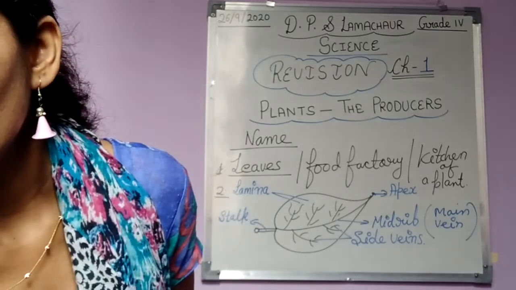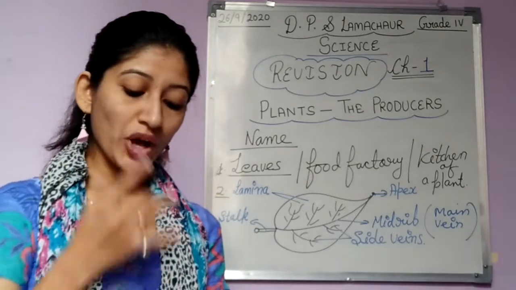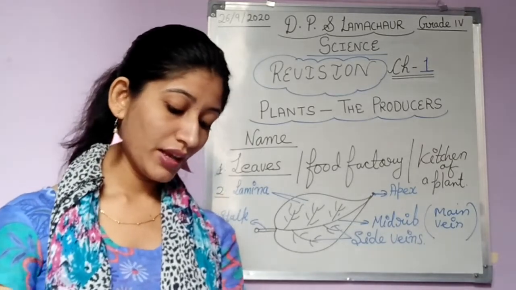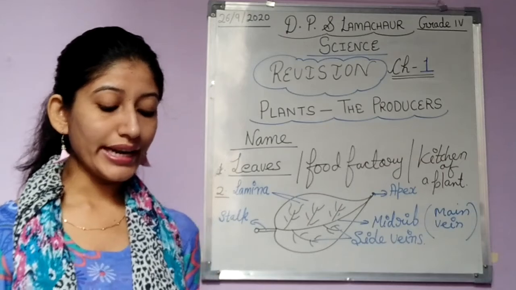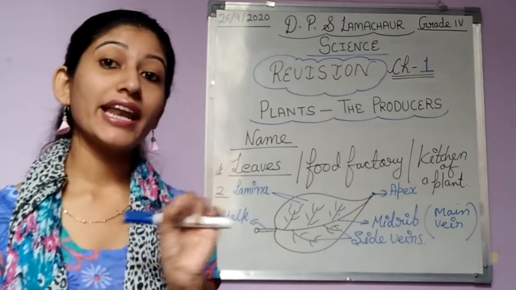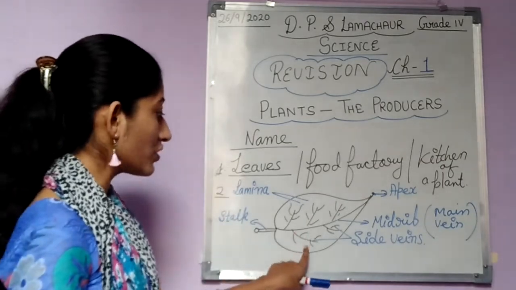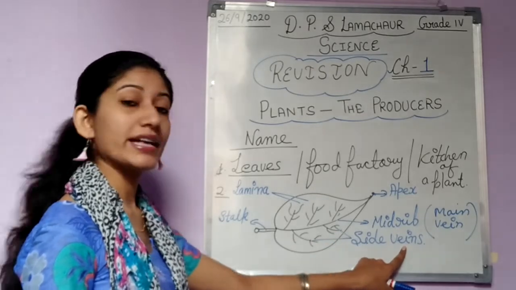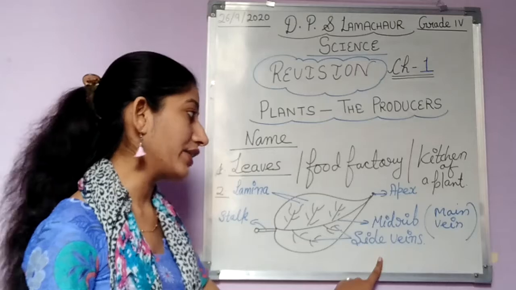Now what was the question that I asked you? It was asking about lines on a leaf. Main नहीं पूछ रहा है, lines on a leaf. And lines on a leaf are called veins. उसे हम simple veins भी कह सकते हैं और we can also say them side veins.